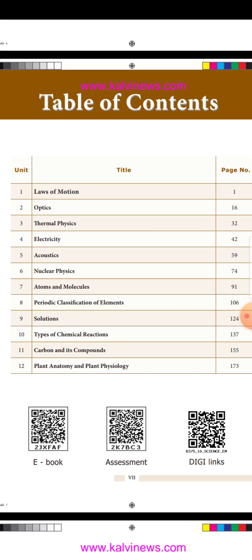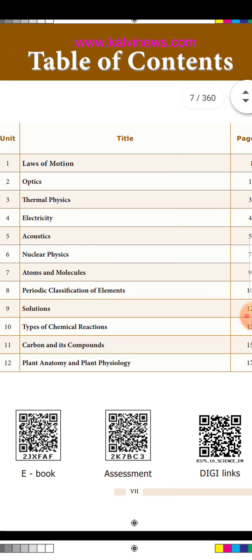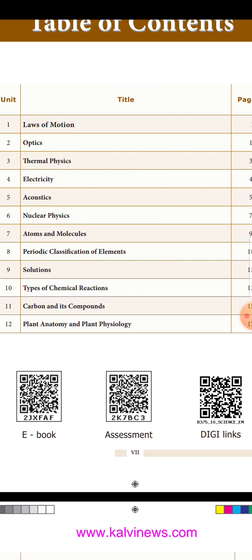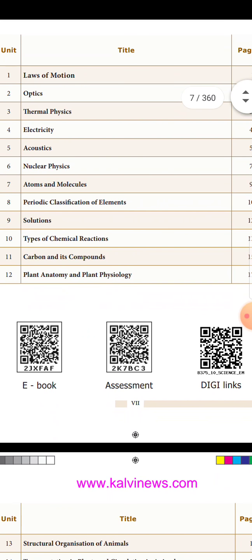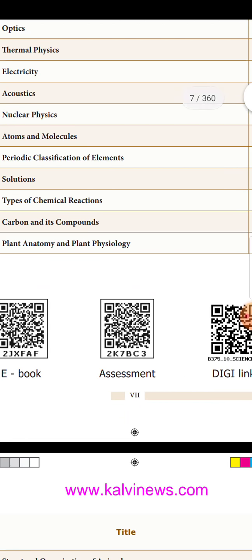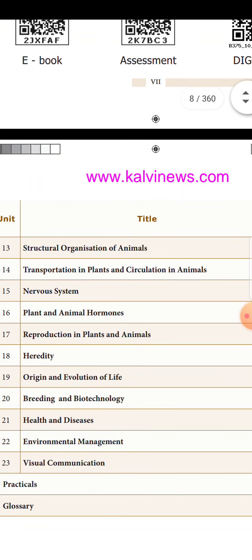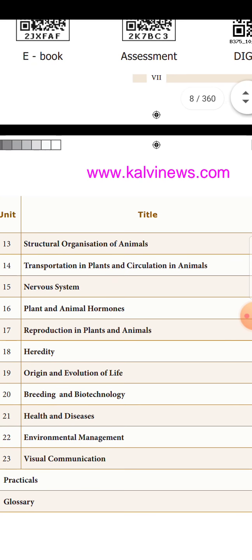First lesson is law of motion, then optics, thermal physics, electricity, acoustics, nuclear physics, atoms and molecules, periodic classification of elements, solutions, types of chemical reactions, carbon and its compounds, plant anatomy and plant physiology. We are going to see the contents.